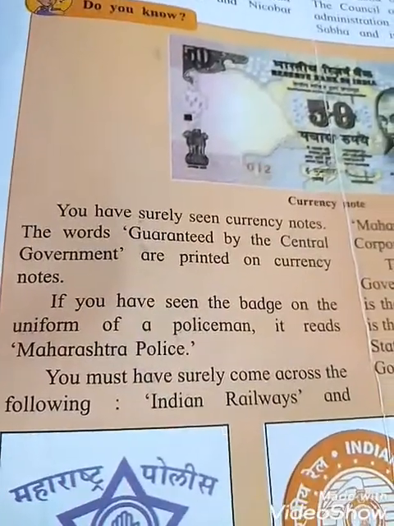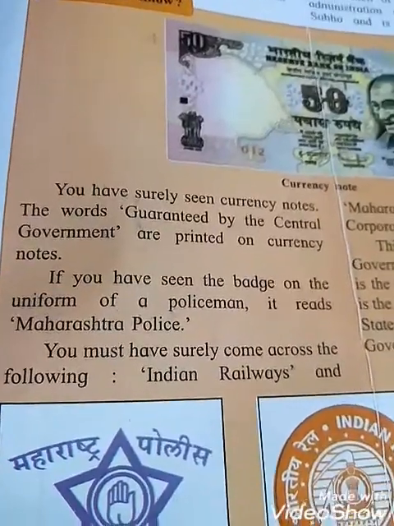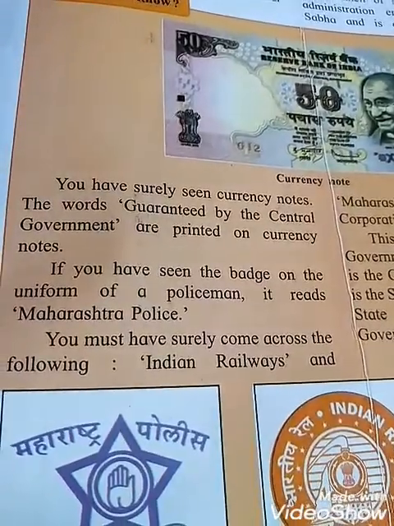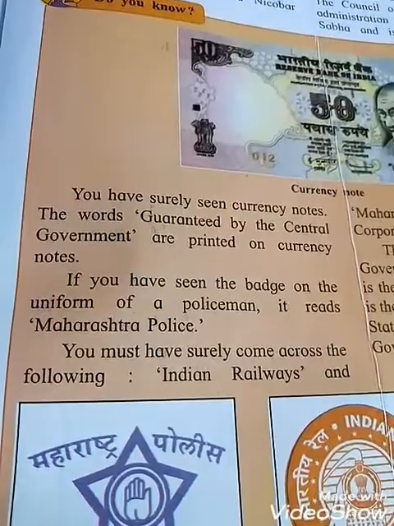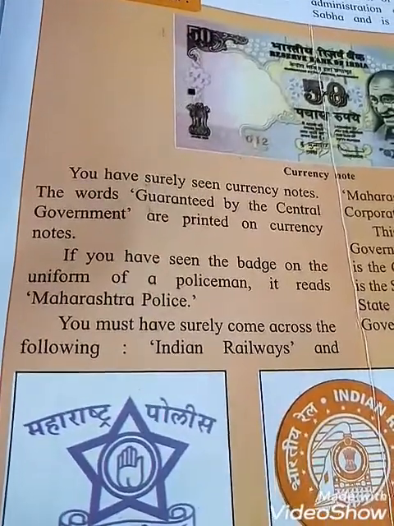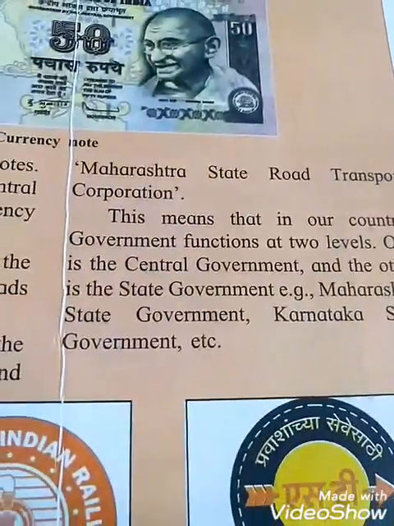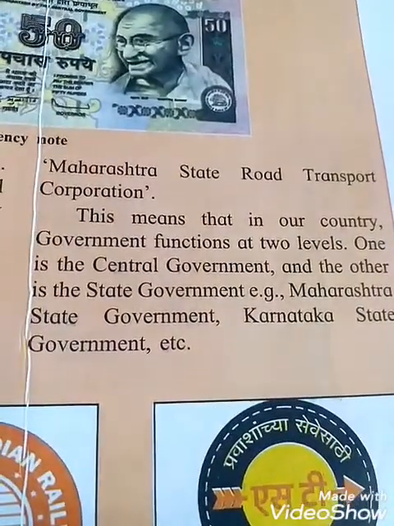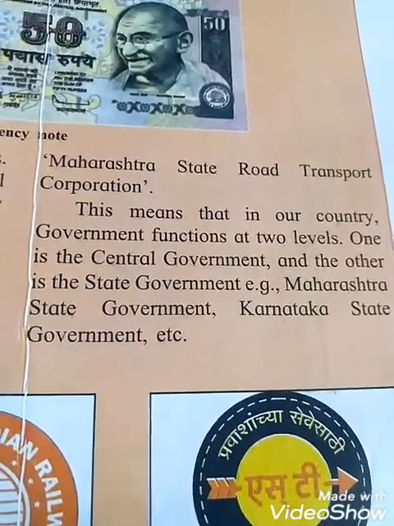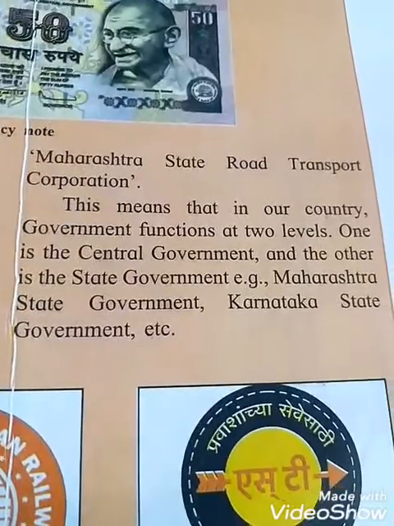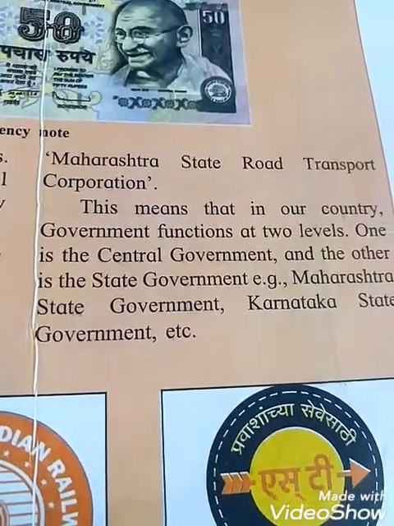If you have seen the badge on the uniform of a policeman, it reads Maharashtra Police. You must have also come across Indian Railway and Maharashtra State Road Transport Corporation. This means that in our country, governments function at two levels. How many levels, students? Two: one is the central government and the other is the state governments.